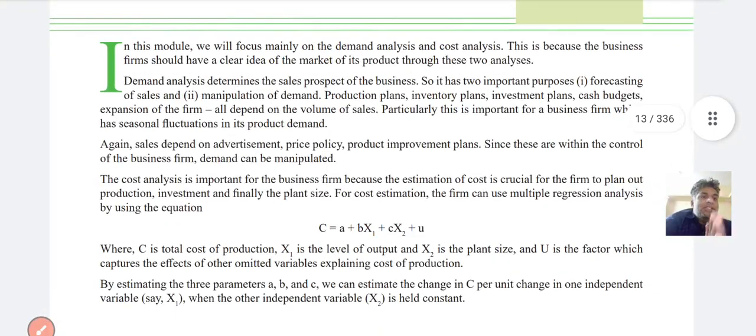Since these are within the control of the business, demand can be manipulated. Demand can be manipulated.